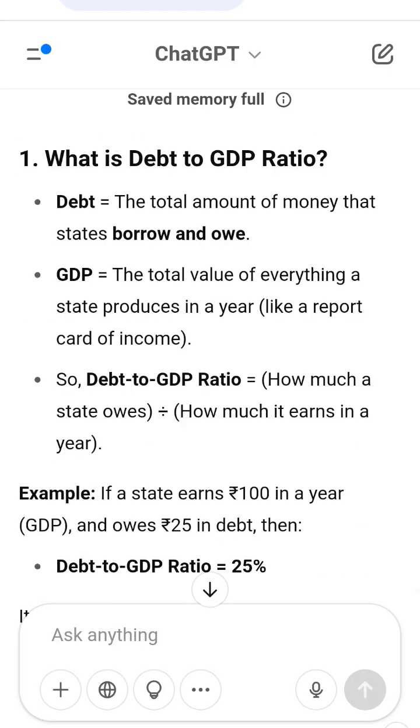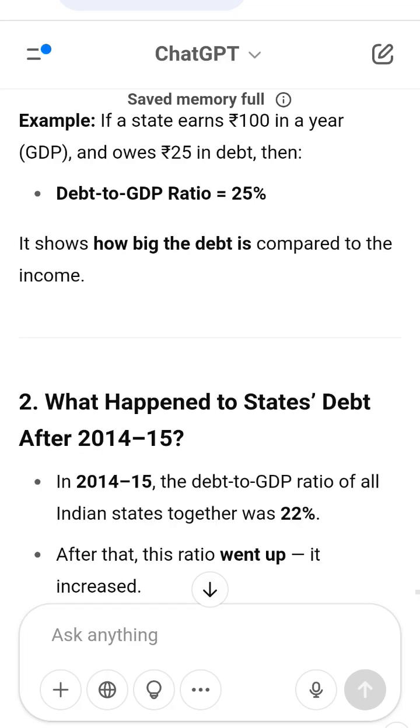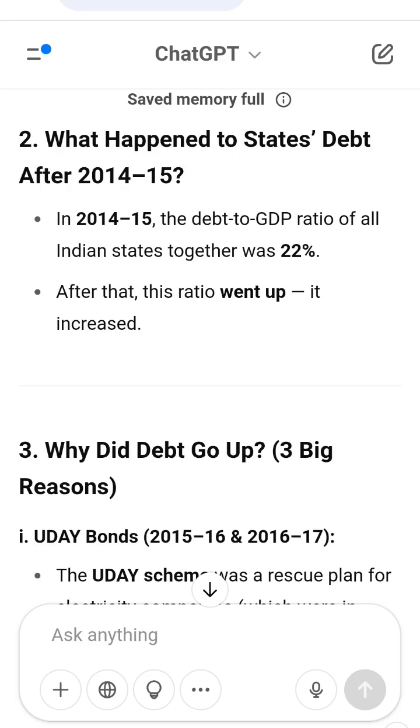4. Is this a problem? Yes. A rising debt-to-GDP ratio means states are more burdened and may face trouble repaying if not managed well. This makes debt sustainability, keeping debt at a safe level, a big challenge in the coming years. Borrowing ceiling and rules.